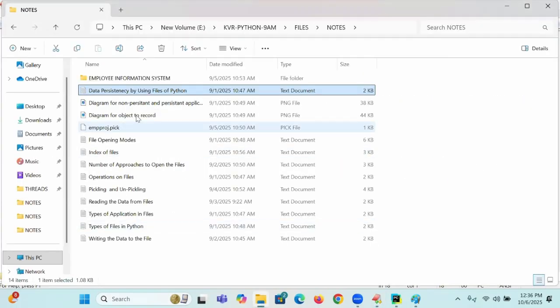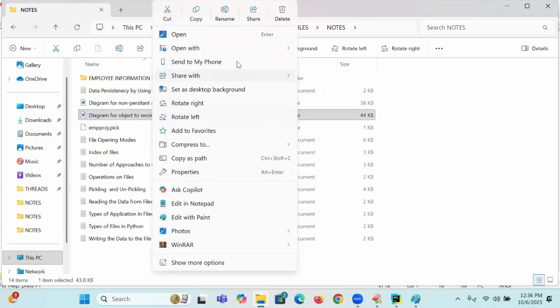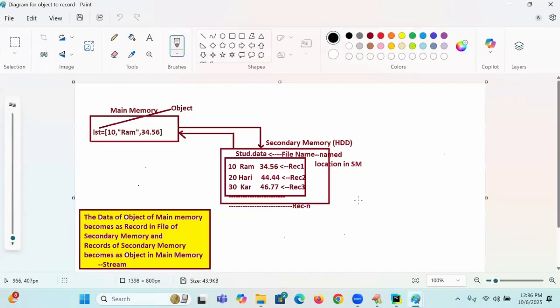Here I am going to show you one small diagrammatic representation. Try to understand. Here, in main memory, a list is called an object, which is becoming a record in secondary memory: student.data, a named file location in secondary memory, with record 1, record 2, record 3.